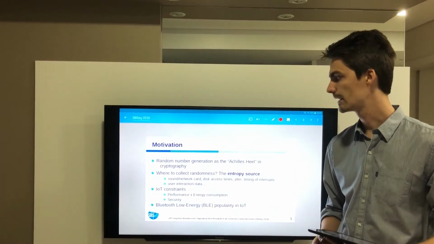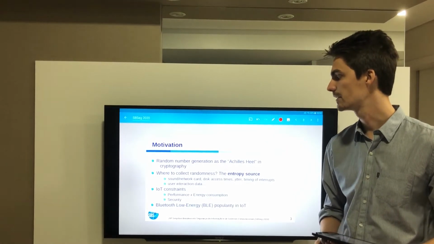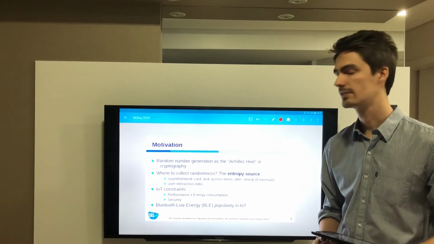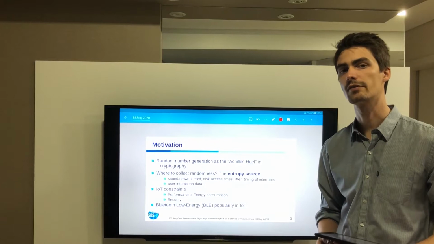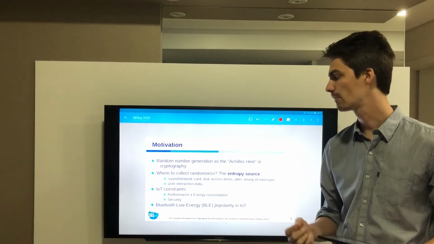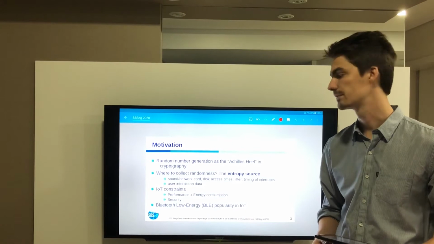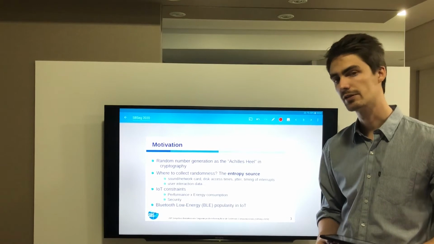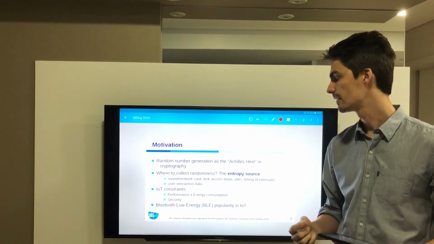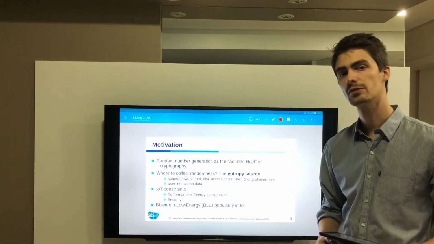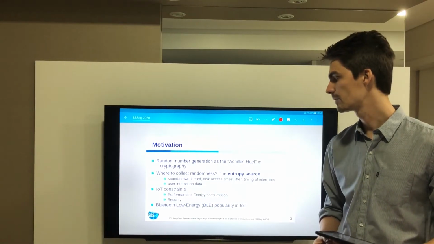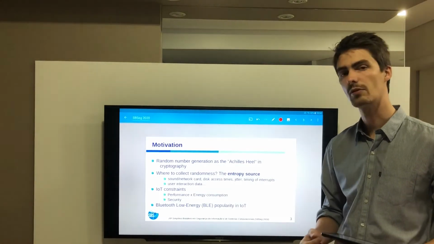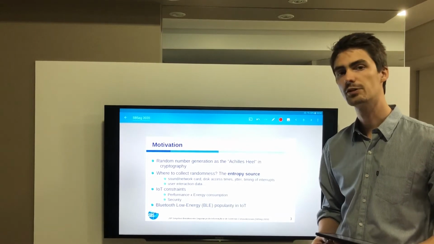This work is related to the random number generation for IoT devices. The random number generation is considered the Achilles heel in cryptography. The security of a crypto system depends on the quality of the random number generation. Typically, computers collect randomness from a pseudo-random number generator, which needs a seed, and therefore physical sources are used to feed the pseudo-random number generator, such as sound and network cards, disk access times, among others. These are called the entropy source.